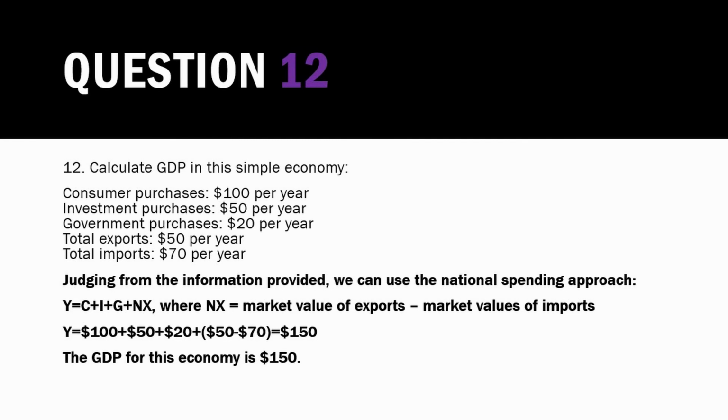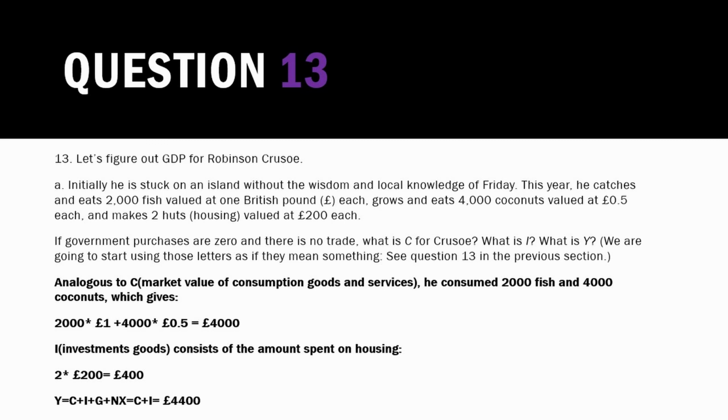Now diving into question 13, we're looking at the GDP for Robinson Crusoe. Based on the information given in part A, we calculate the GDP, and since there is no government spending, investment, or net imports and exports, we just have to add consumption and investment together, and that gives us 4,400 pounds.